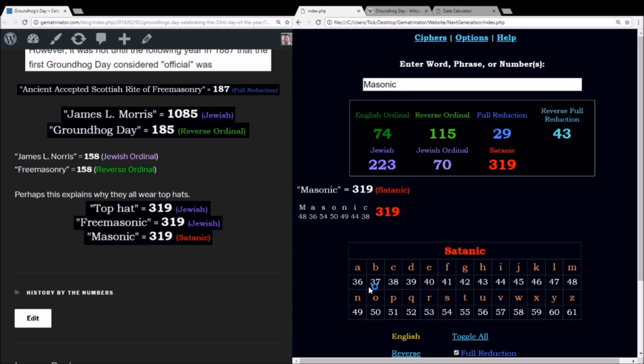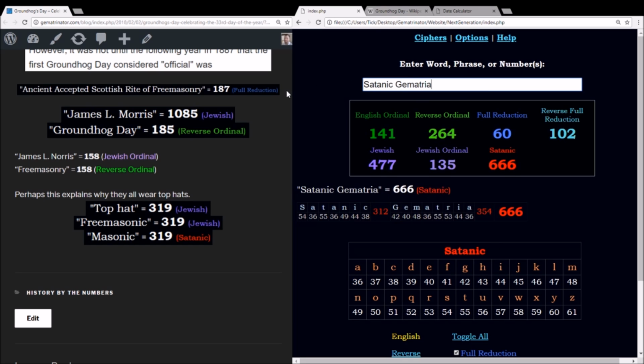Satanic Gematria starts with the number 36. 666 is what's called the 36th triangular number. Add every number up 1 through 36, it sums to 666. And using this method, Satanic Gematria sums to 666.